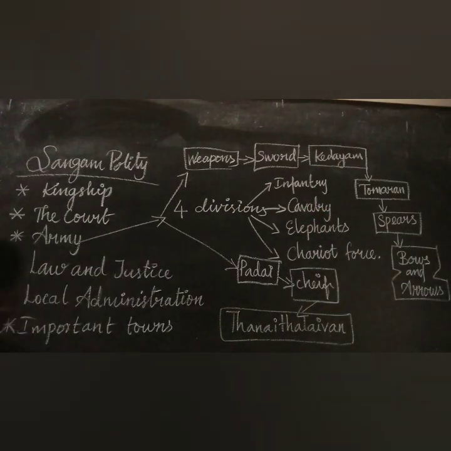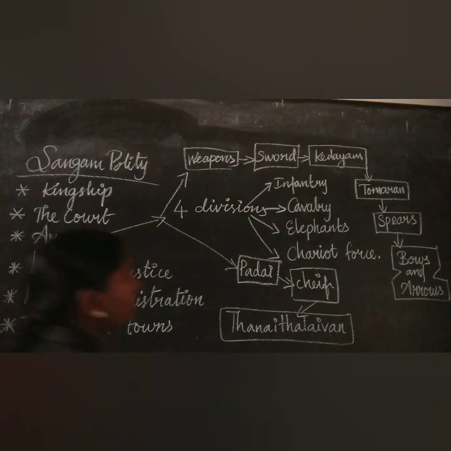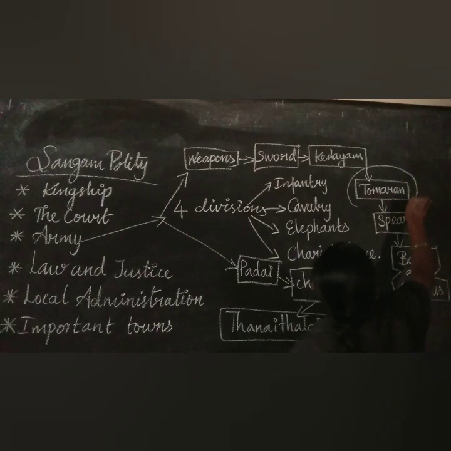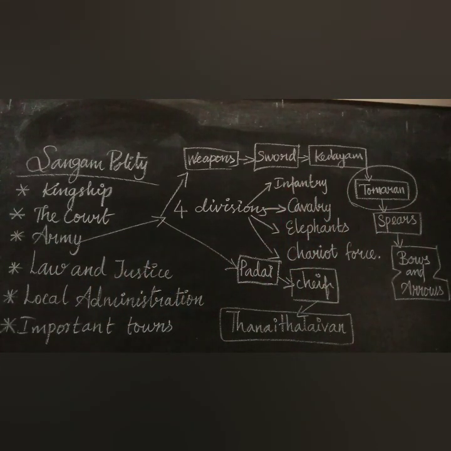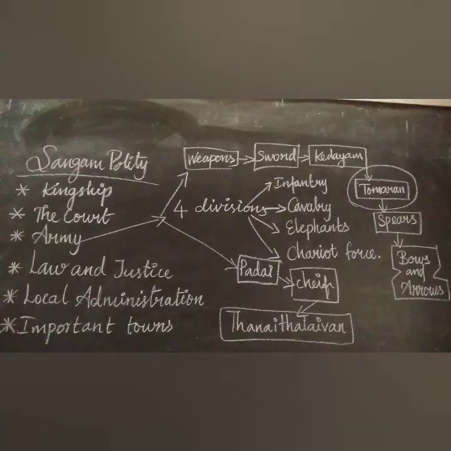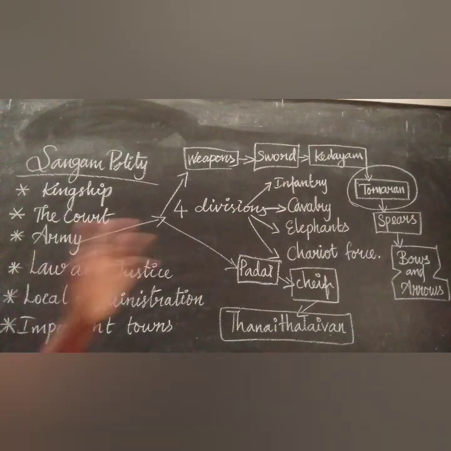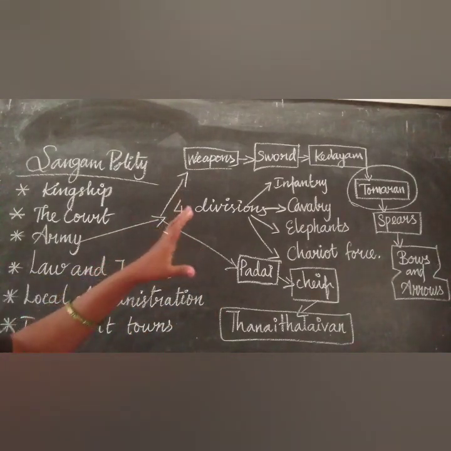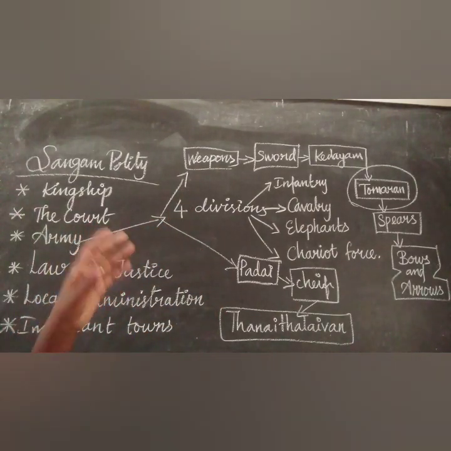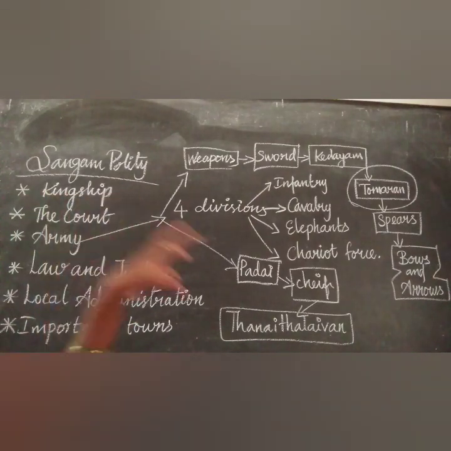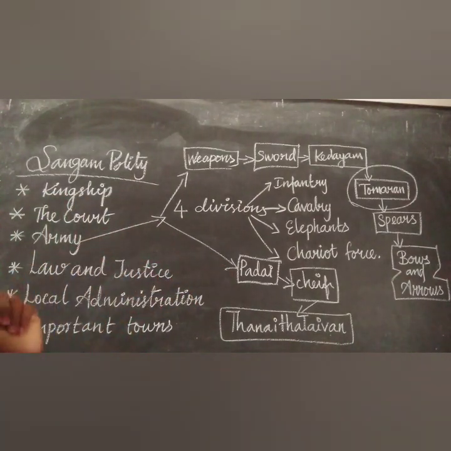Tamaram is mentioned as a missile to be thrown at the enemy from a distance. And the place where the weapons were kept was known as Padai Kotai.